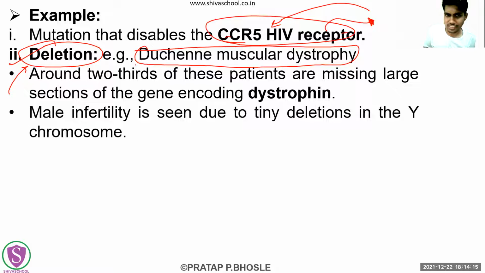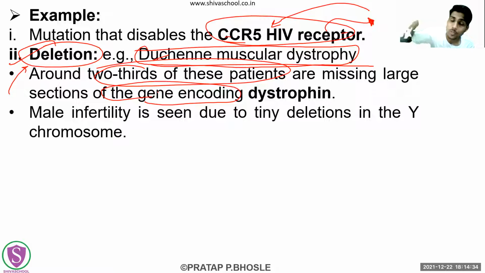Now let's see what the deletion is under this frame shift mutation. What is happening here? The example which we have already seen, Duchenne muscular dystrophy. About two-thirds of these patients are missing very large sections of the gene. Some large sections of genes are missing in these patients, almost two-thirds of them, that means almost 66%. Their genetic material does not have the large sections of the gene.